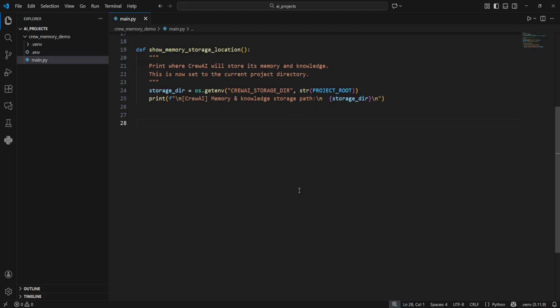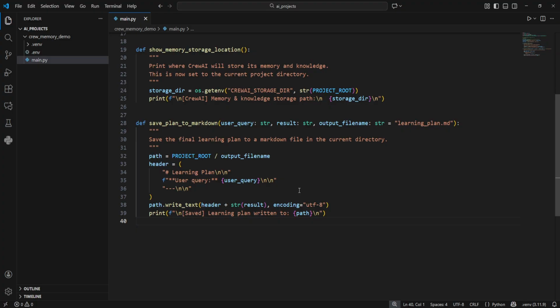We also define one more function, which is called save_plan_to_markdown. It takes the original user query, the final result from the crew, and an optional file name. We build a path in the current directory, construct a simple markdown header that includes the user query, then write the header plus the result string into learning_plan.md. At the end, we print the path so you can open the file immediately after a run. This makes the crew's output persistent, human readable, and easy to version control.